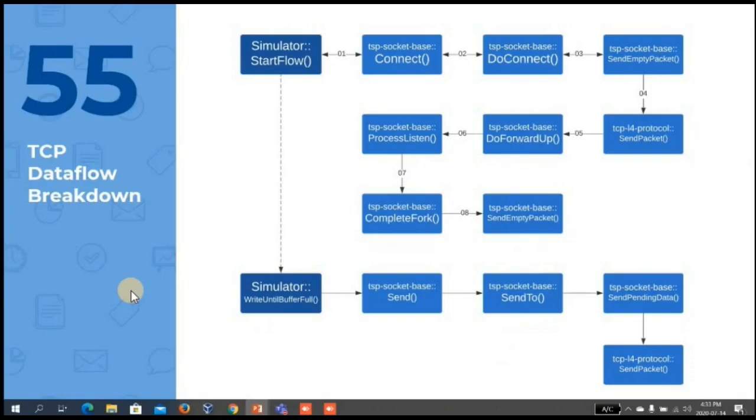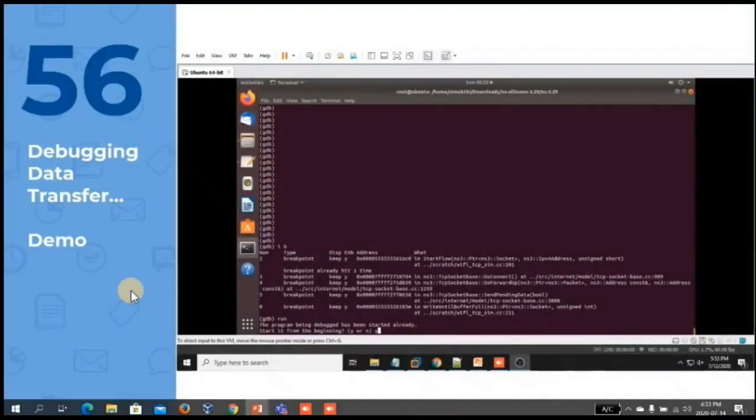I have modified the connect method, do connect method, forward up and do forward up methods, and also the TCP TX buffer classes. Because of these modifications, in the modified EMTP we don't need these first 3 rows. From the 4th row itself, we can send the data. So this is the sample demonstration of what I am doing.